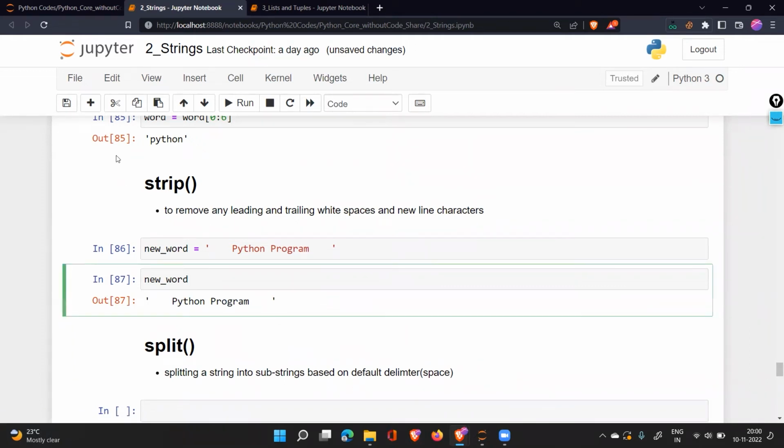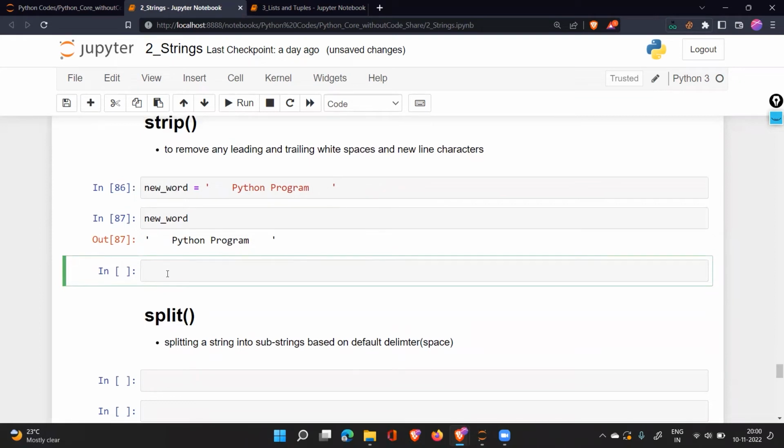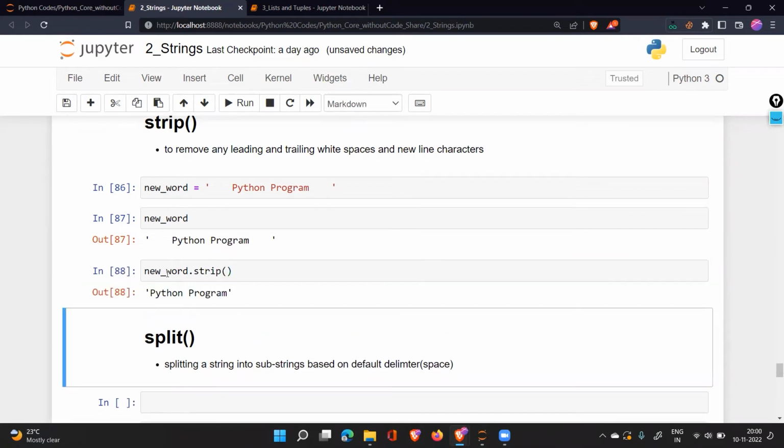What do you do with these spaces? You can strip them out in a very easy way. So you say new word dot strip. Now just take a look at what has happened. The work of strip is to remove any leading and trailing white spaces and the new line characters.